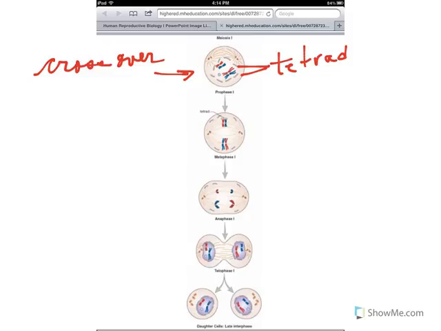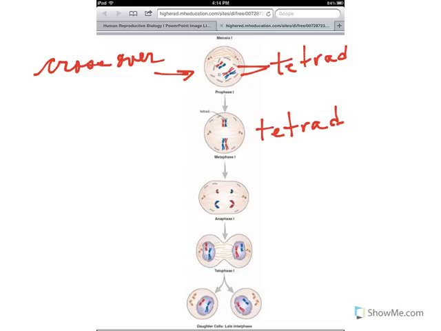In metaphase 1, the tetrads are going to line up at the center, at the equator of the cell, just like they did in mitosis. The difference being here now is, again, you have the tetrads. They are occupying the same spindle fiber. In mitosis, they were single-filed, but now in meiosis, you will have two pairs of chromatids on the same spindle fiber. These are the duplicated homologous chromosomes. They stay together, to be separated now in anaphase 1.